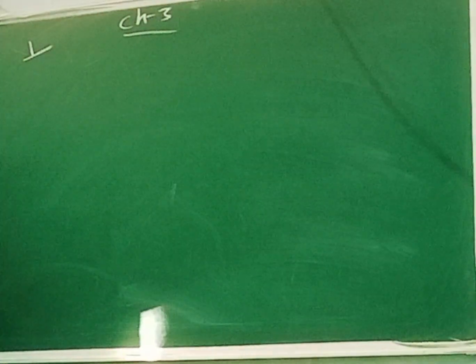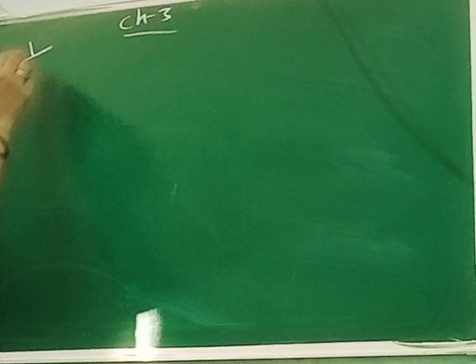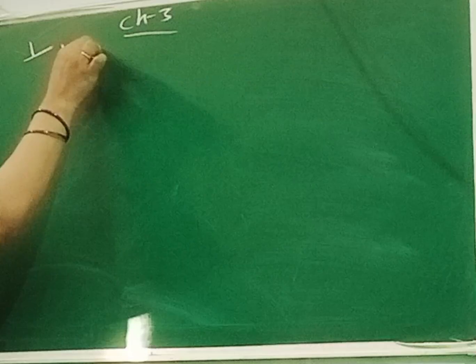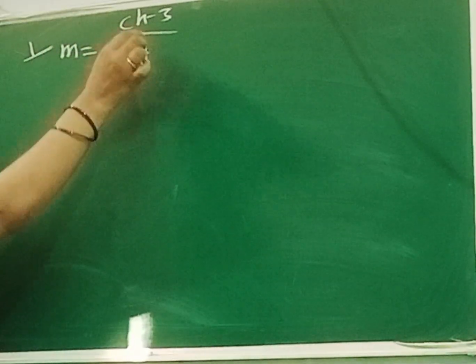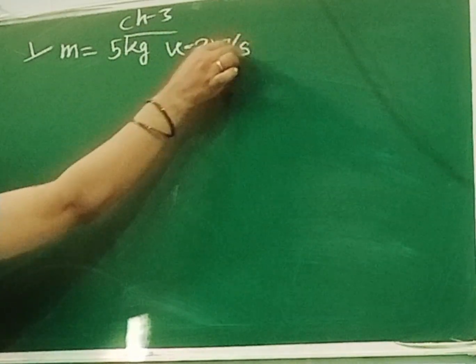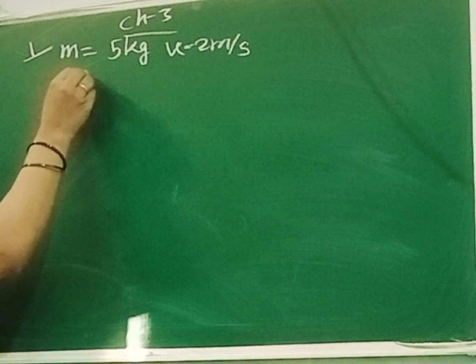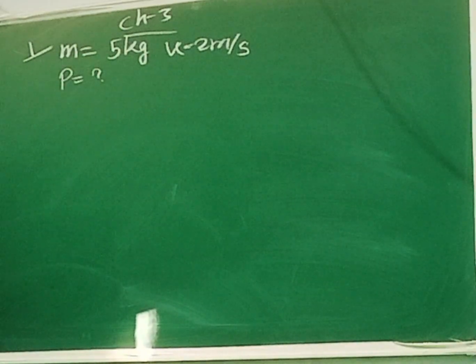फर्स्ट क्वेश्चन हमको क्या दिया हुआ है? A body of mass 5 kg is moving with velocity 2 meter per second, calculate the linear momentum. सबसे पहले आपको क्या दिया है, आप वो लिखिए। m is equal to 5 kg, velocity is equal to 2 meter per second, and we need to calculate the momentum p. Only these questions are put the value and get the answers type question.